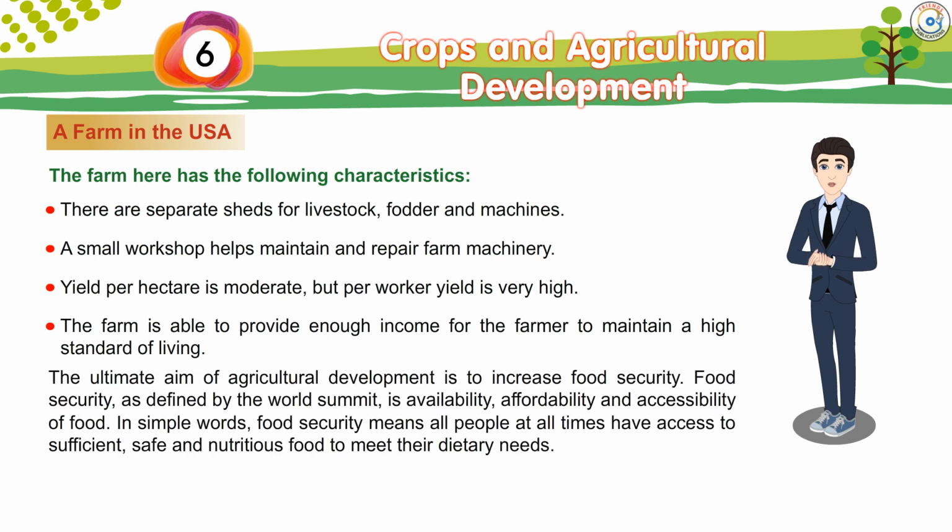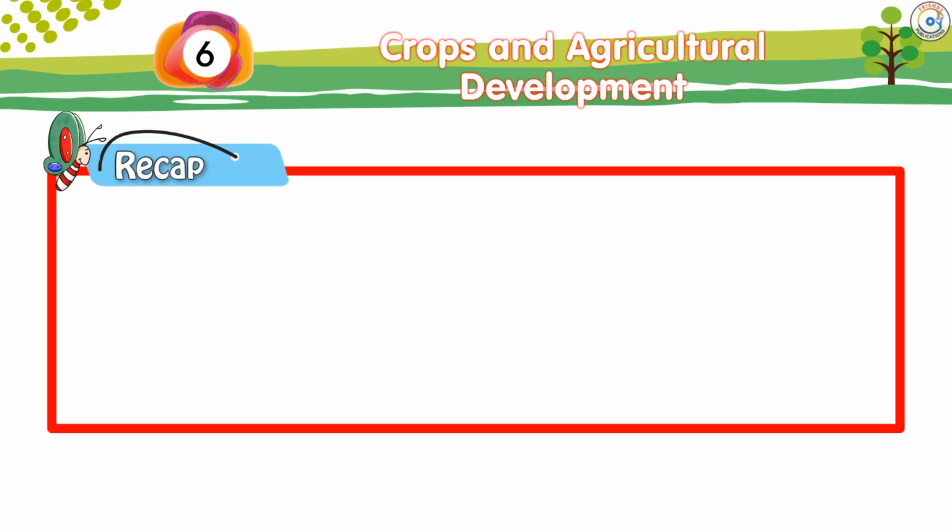The ultimate aim of agricultural development is to increase food security. Food security as defined by the World Summit is availability, affordability, and accessibility of food. In simple words, food security means all people at all times have access to sufficient, safe and nutritious food to meet their dietary needs. Recap.